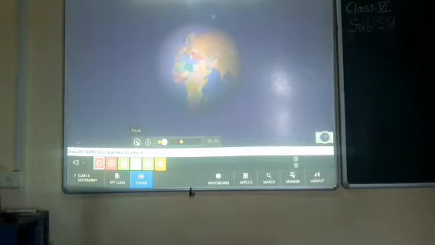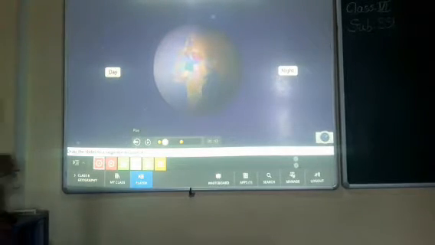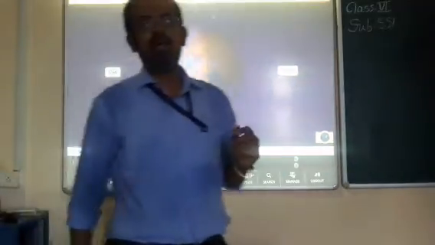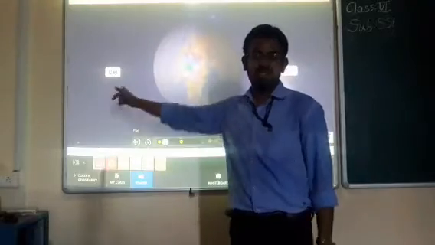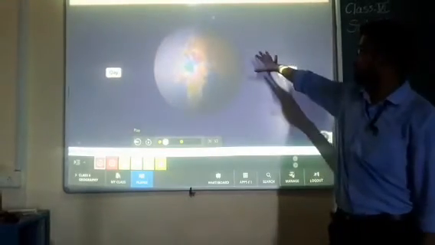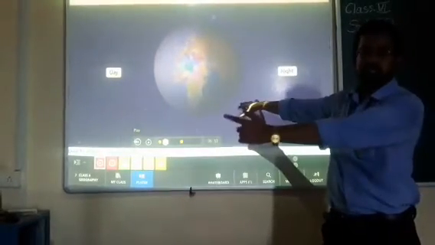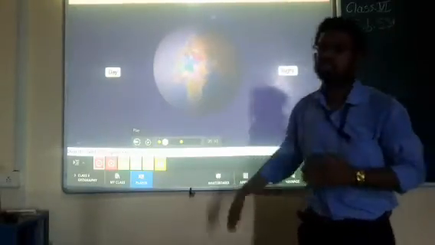Due to the rotation of the Earth, only one side of the Earth faces the Sun at a time. So, while it's day in one part of the Earth, it's night on the other side. So you can see in this diagram that the area which is facing the Sun, that is day, and the region which is not facing the Sun, which is opposite to the Sun, it is night.